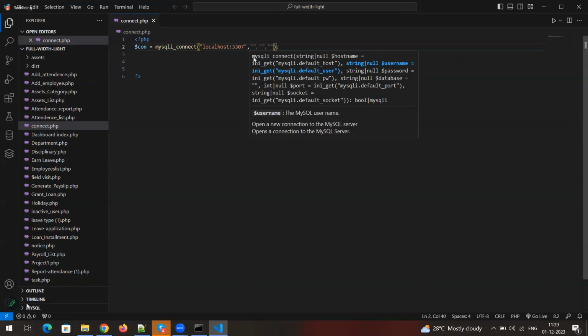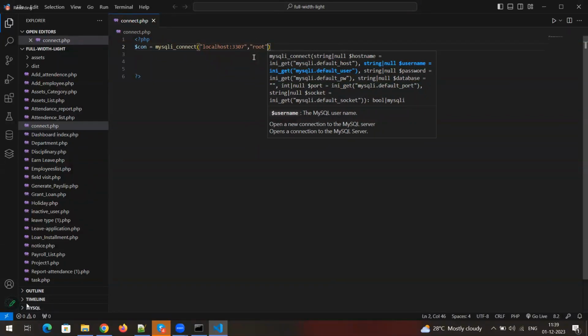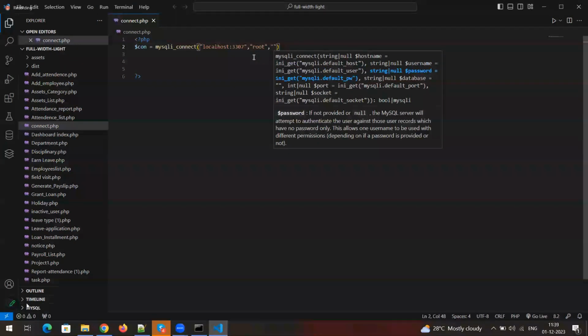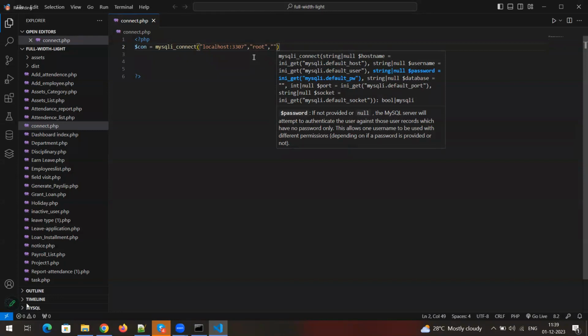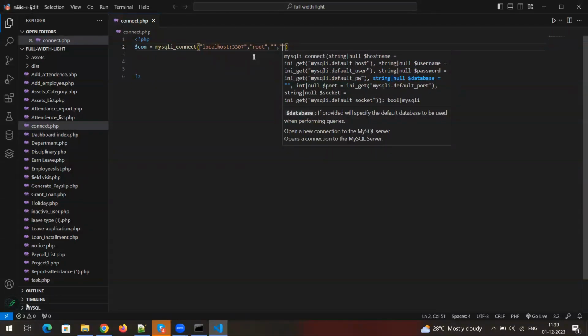The second one is your username. Mine is root. The third one is your password. I haven't kept any password for my MariaDB server, so I am not using any password, so empty. And the fourth one is your database name.